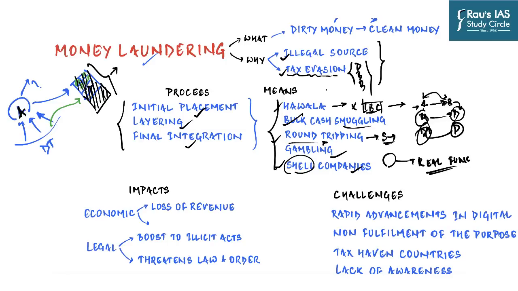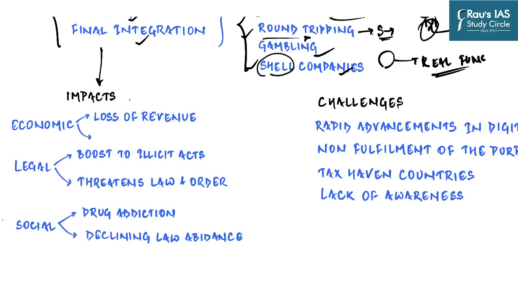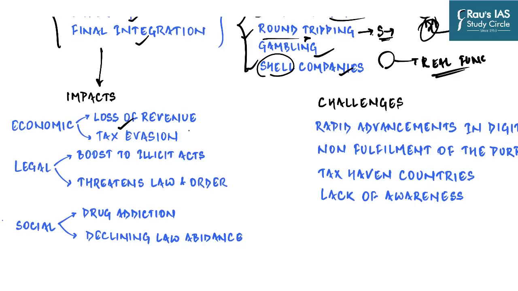Now of course money laundering has proven to be a menace for society and the economy, and there are proper reasons, because once illicitly earned money enters a particular economy's financial system, it has the ability to destabilize the economic system and indirectly promote negative social and legal ills such as tax evasion, which basically means loss of revenue to the government. So as far as the primary impact of money laundering on the economy is concerned, tax evasion and loss of revenue to the government are the two we can directly think of.